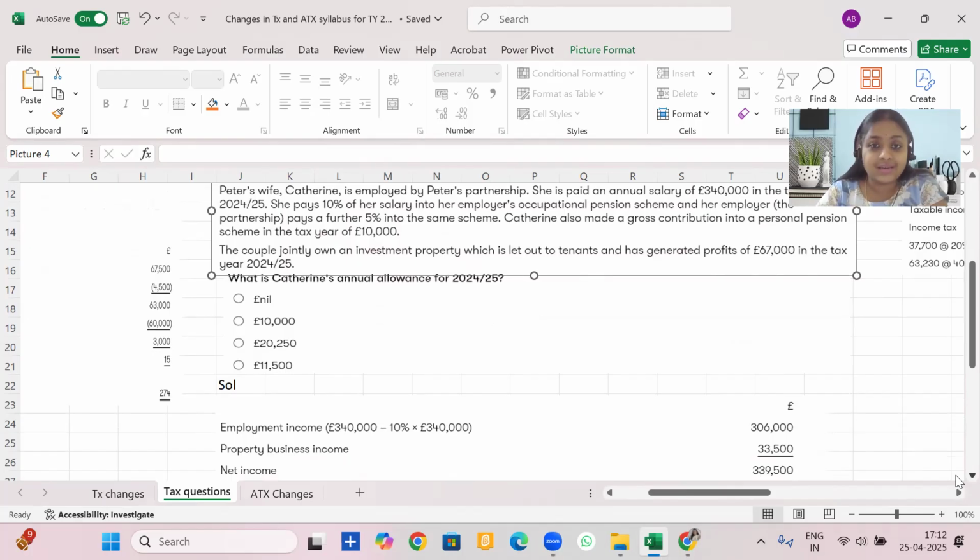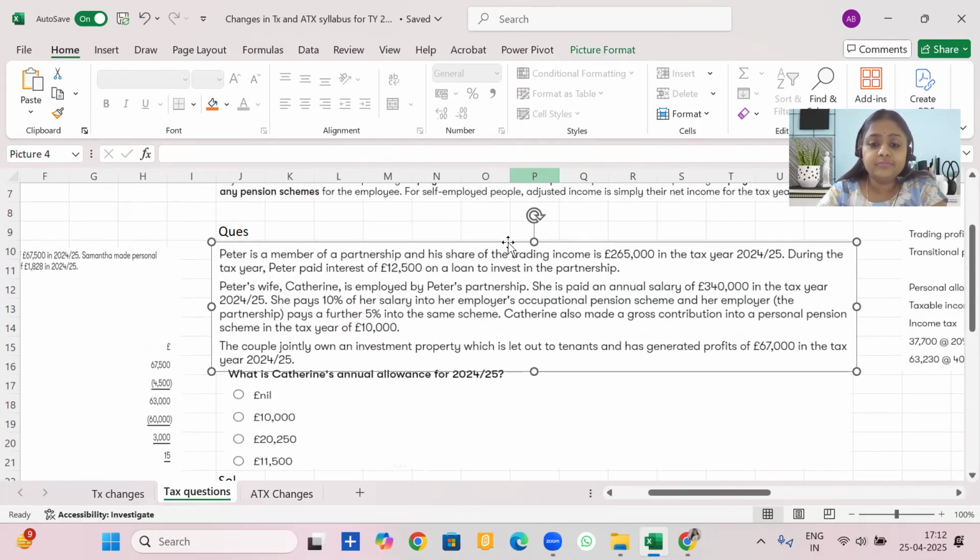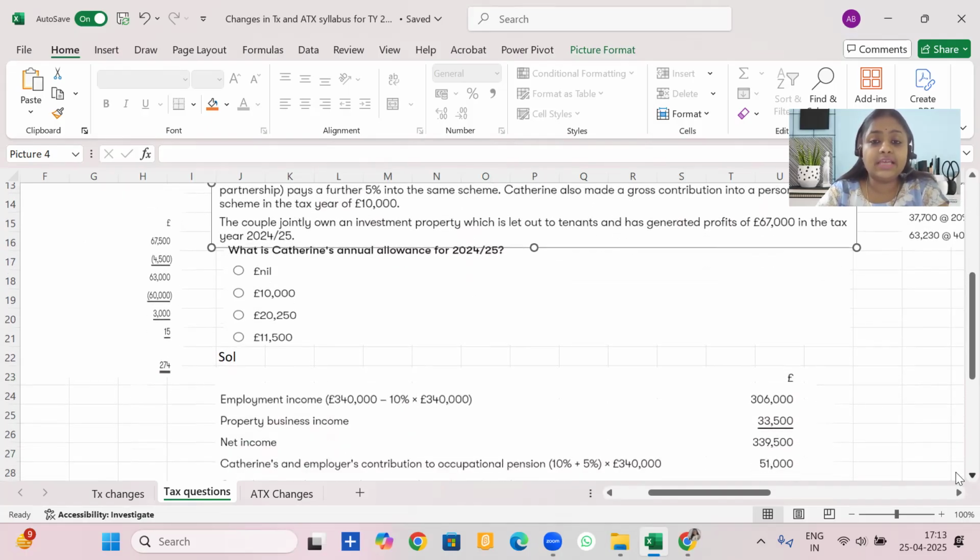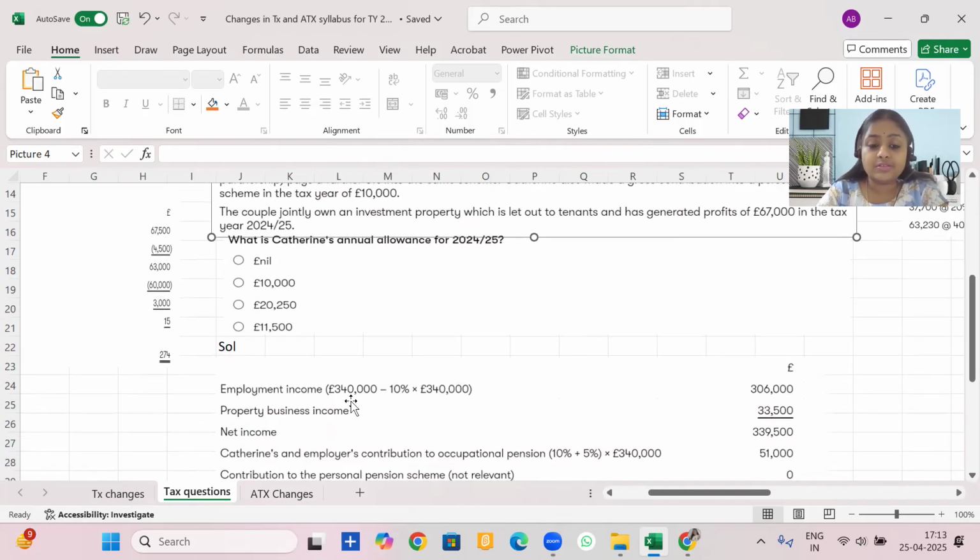So for that we need adjusted income, right? So first let's have net income. Net income would be the employment income, which is 3,40,000 less an allowable deduction. What is an allowable deduction? Employees' contribution. Employees' contribution to the scheme is 10% of the salary. So when we take the employment income, I'll take 3,40,000 and I'll reduce 10% of it, because employees' contribution is an allowable deduction while we calculate employment income. Then we get 3,06,000.